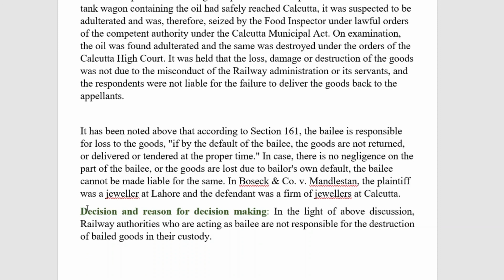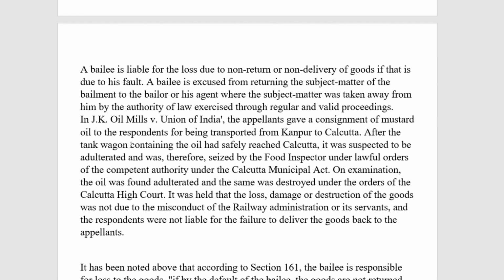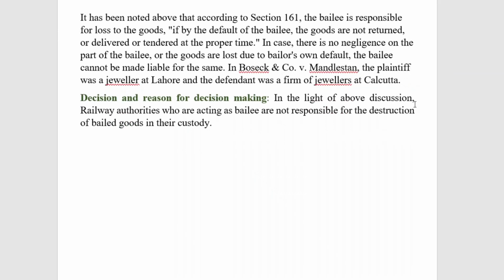So we have to write the conclusion or decision, or we can write the reasons here also. What should be our conclusion? In the light of the case law of JK Oil Mills versus Union of India, in the instant problem, what we have to write is that the Bailees are not responsible for the destruction of the goods by the lawful authorities.